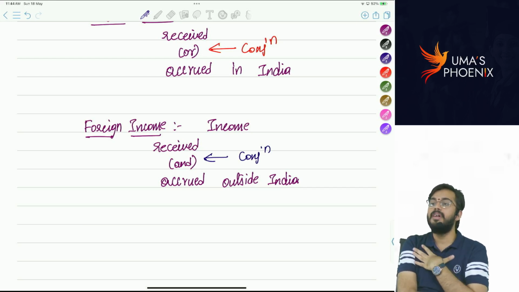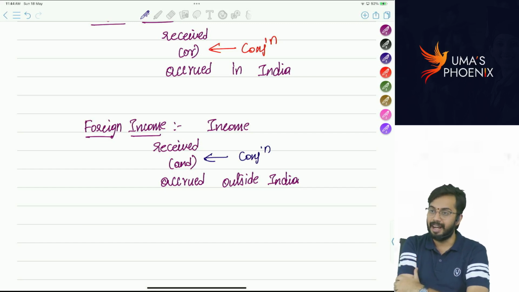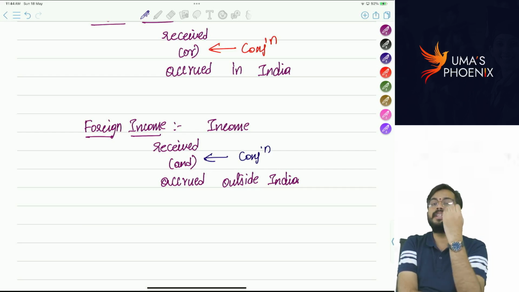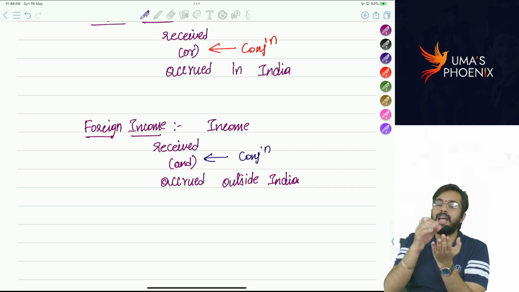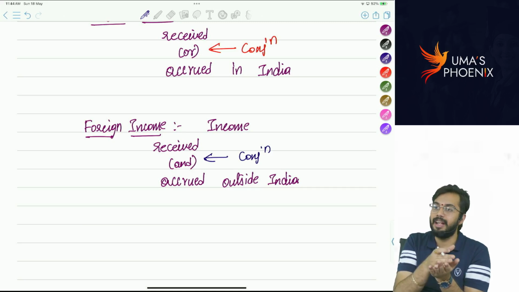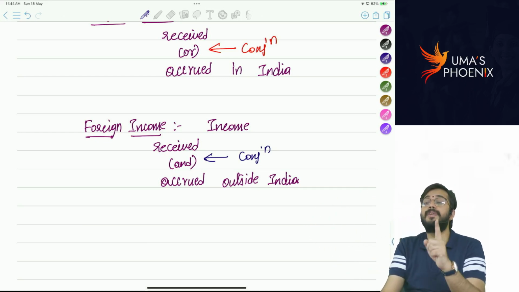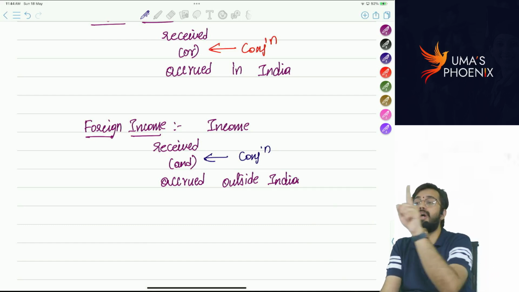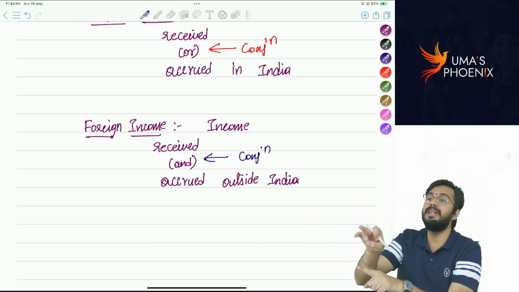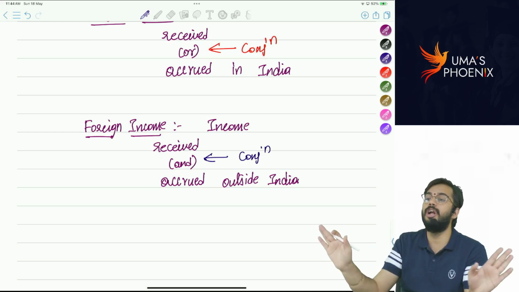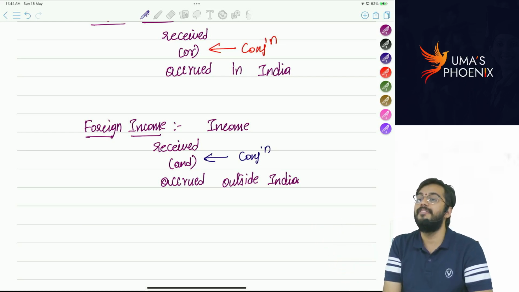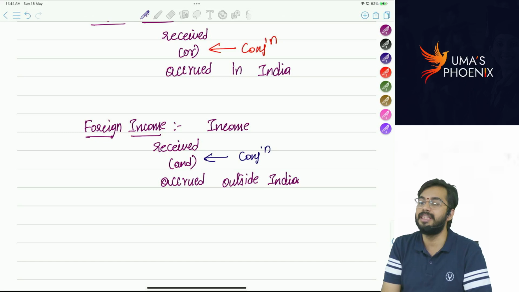I will tell another example. I have bank account in Dubai. I also have bank account in India. I got 10,000 dirhams in Dubai. Whatever the amount that I received in Dubai, that amount I transferred from Dubai bank account to Indian bank account. Whether transfer of amount from Dubai bank account to Indian bank account, will it also be termed as income? No, it will not be termed as income received. For the first time when you receive income, only that will be considered as income received.